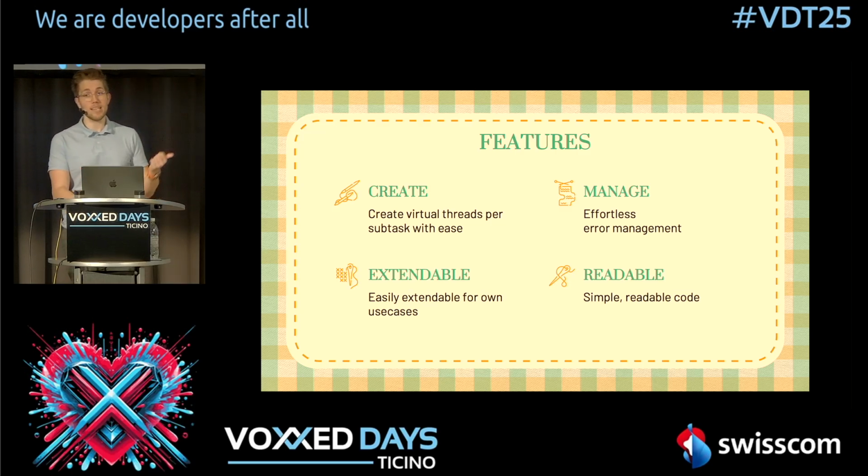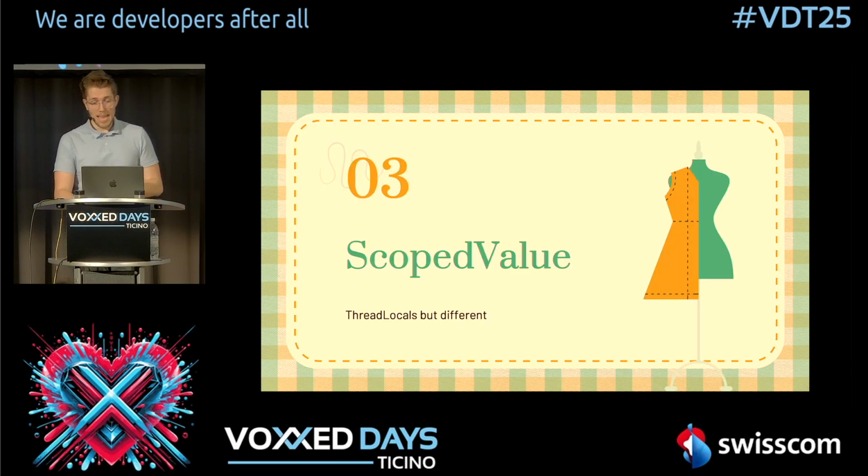Third, it's really easily extendable. This means you can just create your own task scope and handle your business logic in there. And in my opinion, it's really easy and readable code. You don't have this boilerplate stuff around asynchronous code. You can just write your synchronous code and wrap it inside of these structured task scopes. Now, some issues which occur when you're using virtual threads with structured task scopes are that ThreadLocals don't work maybe as you would expect them to when you have a thread per request model.